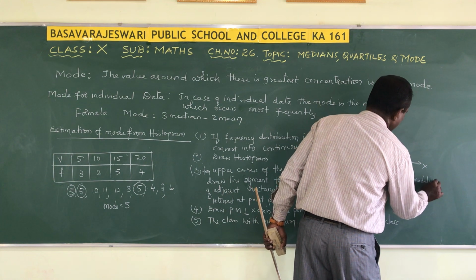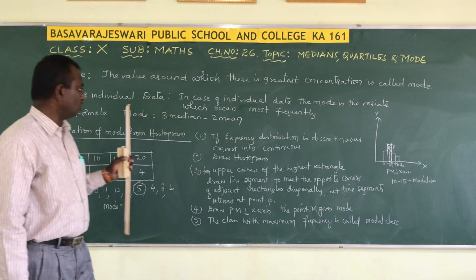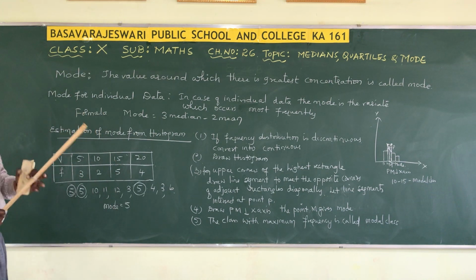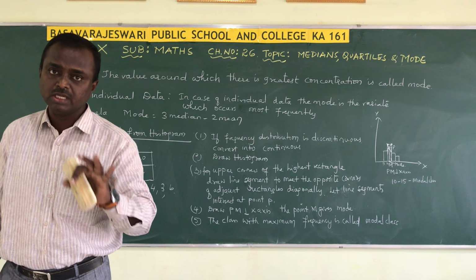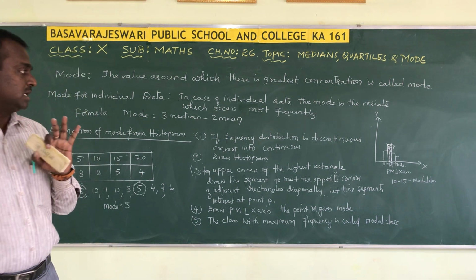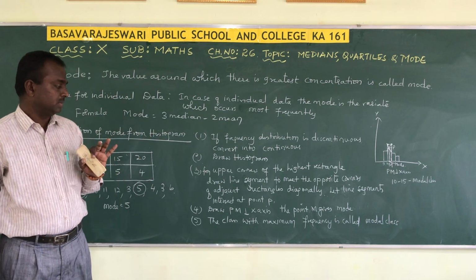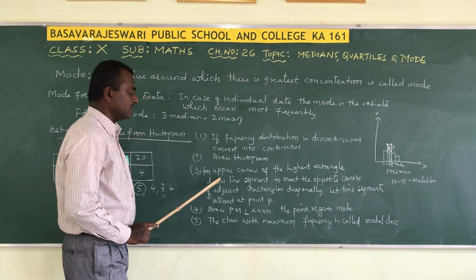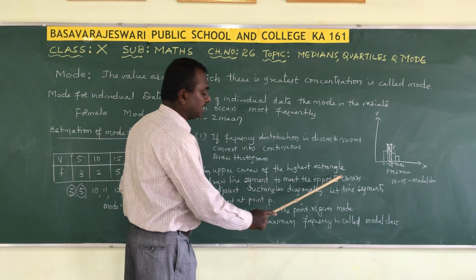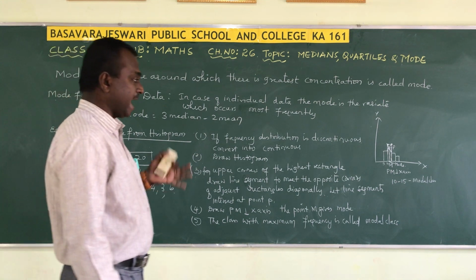So these are the steps you have to follow while estimating the mode from the histogram. First, check whether the frequency distribution is in continuous form. Second, draw a histogram. Third, from the upper corners of the highest rectangle, draw line segments diagonally to the opposite corners of the adjacent rectangles.